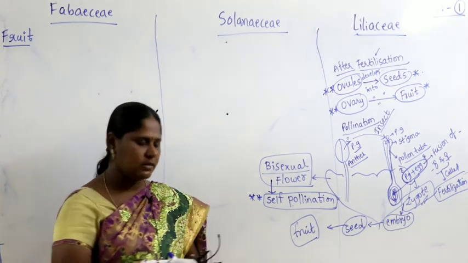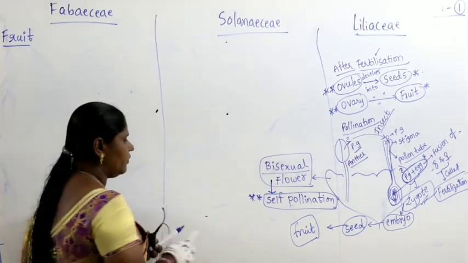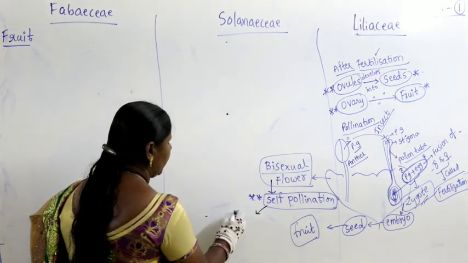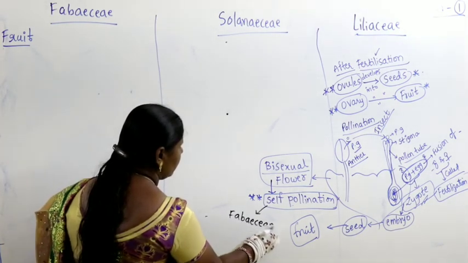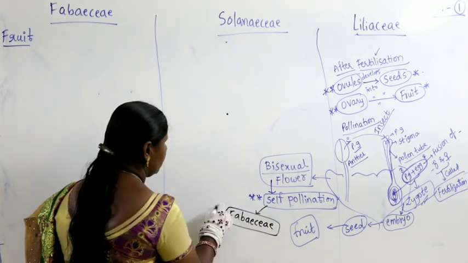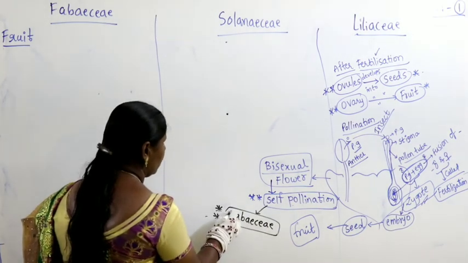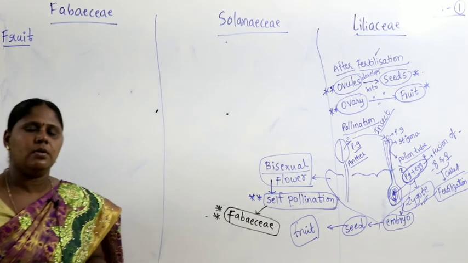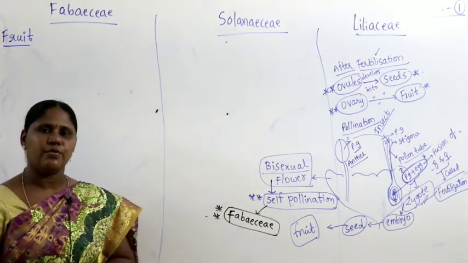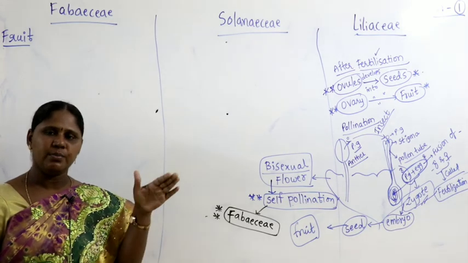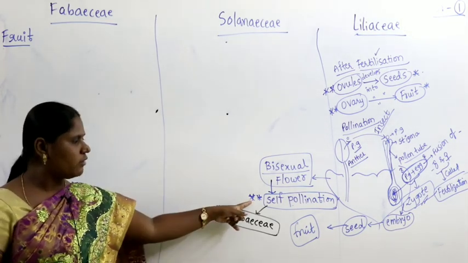So last class, self-pollination we studied for Fabaceae. In some members of Fabaceae we find self-pollination.